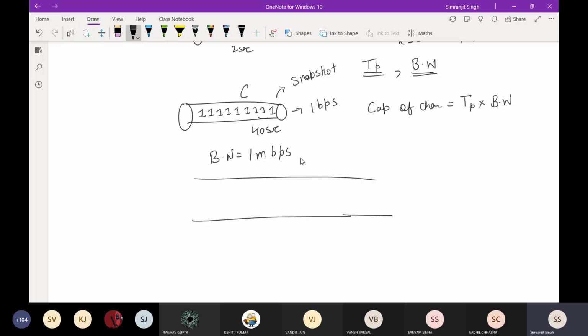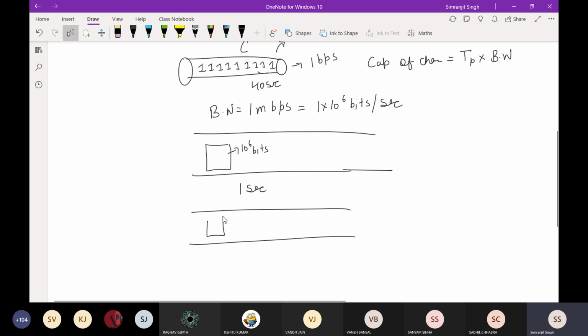Now 1 Mbps actually means 1 into 10 raised to power 6 bits per second. Now after 1 second there will be 10 raised to power 6 bits here.